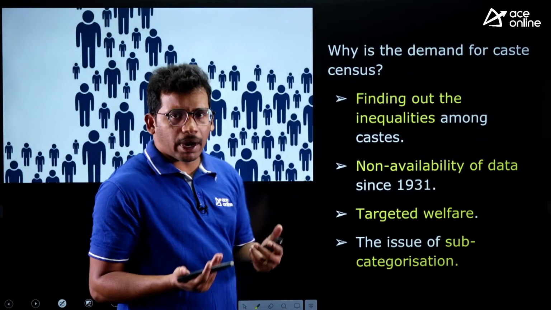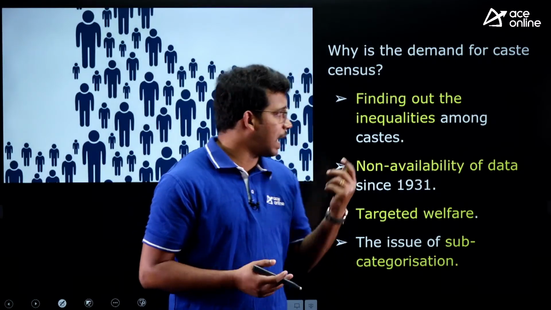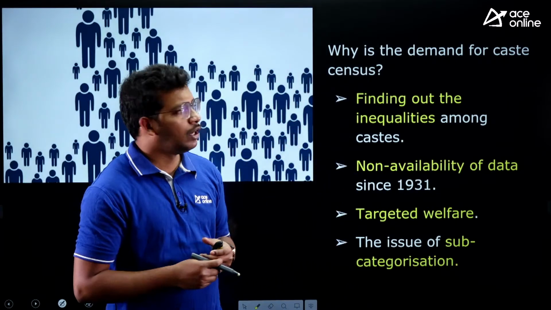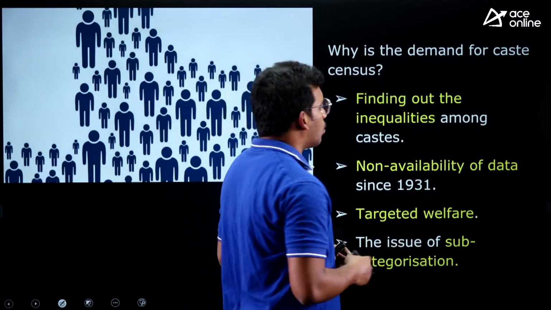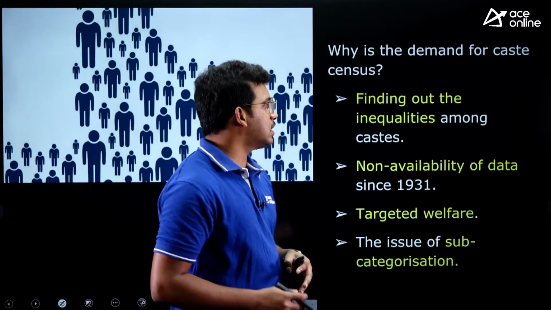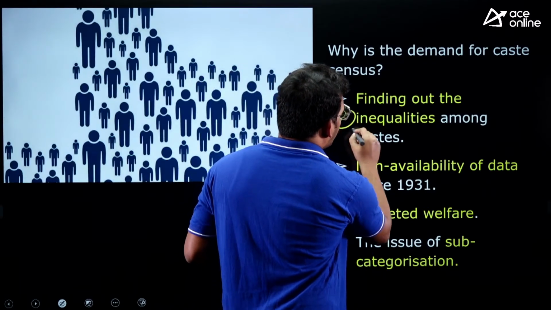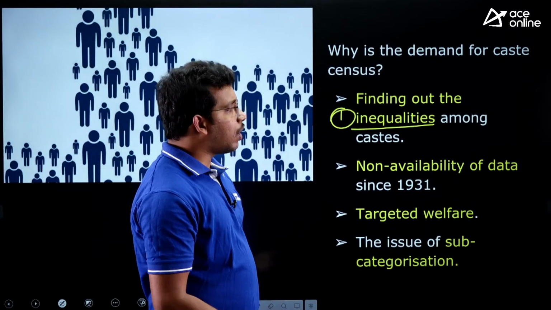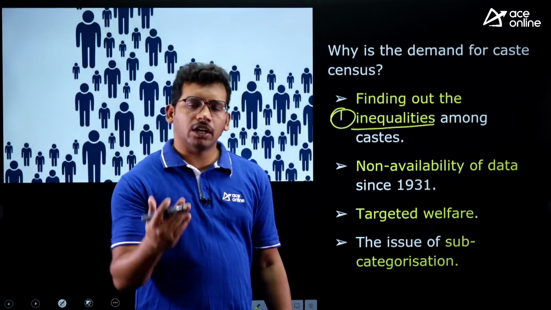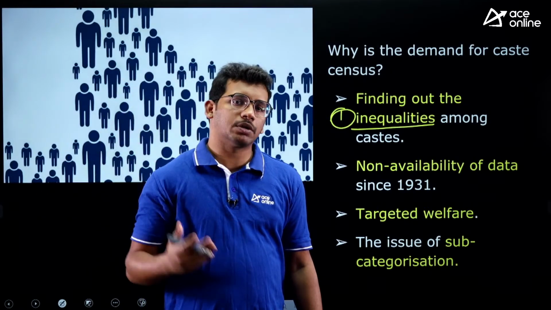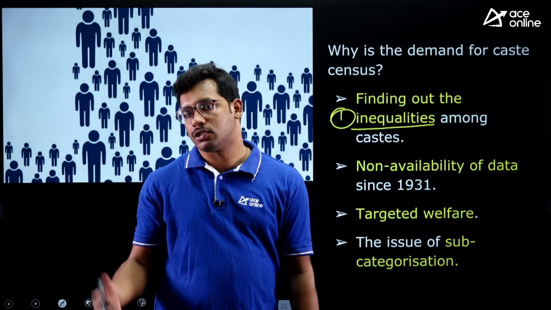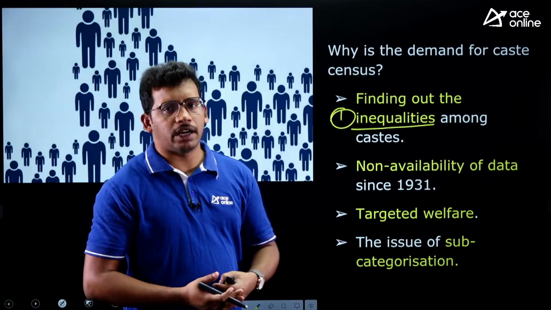So why is there a demand for caste census from different regions? There are certain reasons why governments want to come up with the caste census. First, they want to reduce the inequality among the castes. If you see Indian society from Jammu Kashmir to Kanyakumari or Gujarat to Arunachal Pradesh, there are a lot of disparities based on caste.